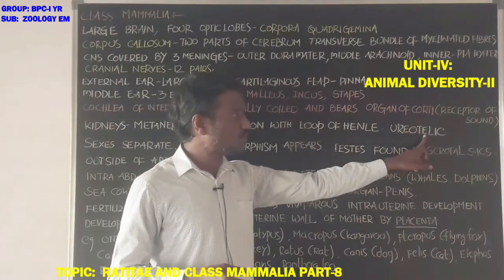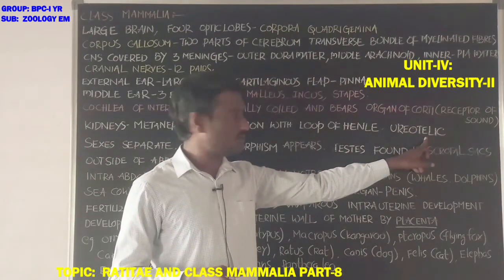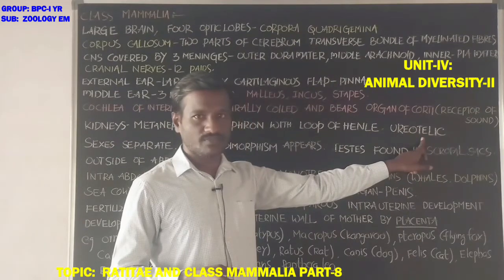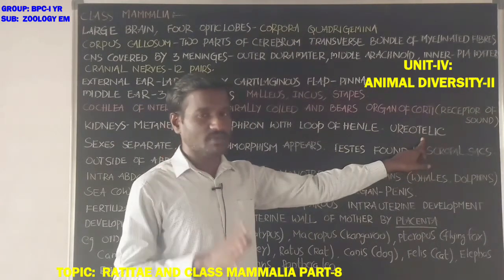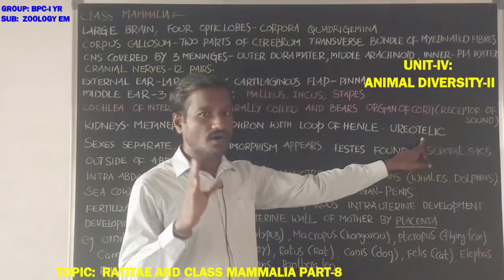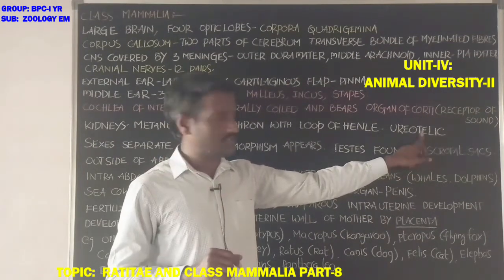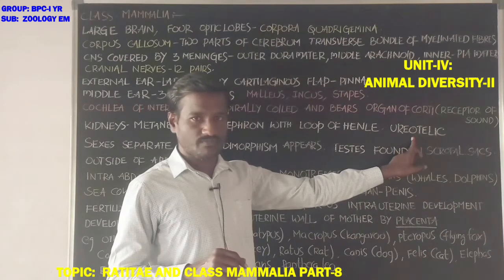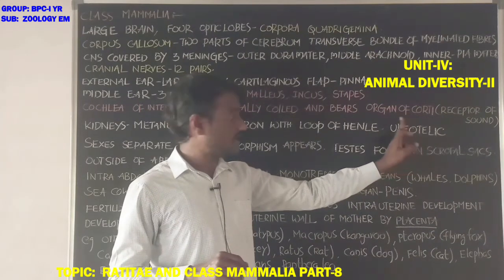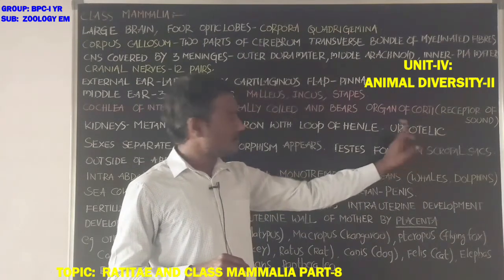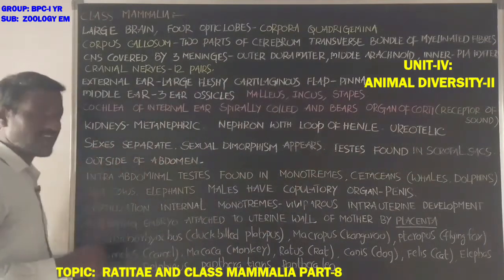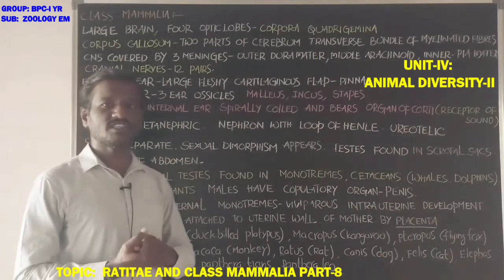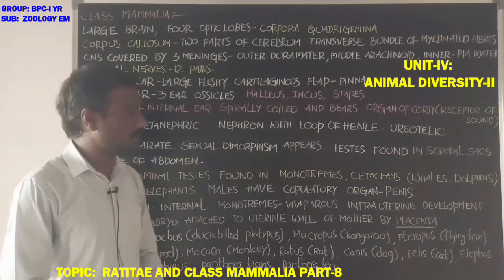Mammals are ureotelic animals. Reptiles are uricotelic animals. Birds are uricotelic animals. Amphibians are ureotelic animals. Mammals also are ureotelic animals, excreting nitrogenous waste in the form of urea.